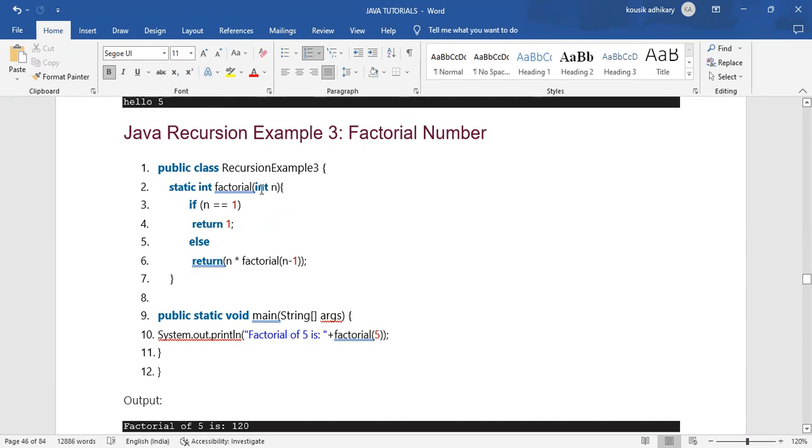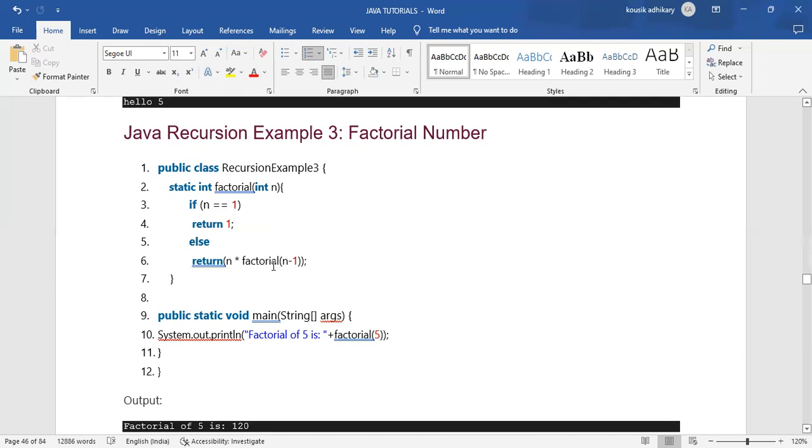That parameter is integer type, and the name of that variable is n. Within that method block, we have given a condition: if the value of n is double equals to 1, then return 1. Else return n into factorial of n minus 1.